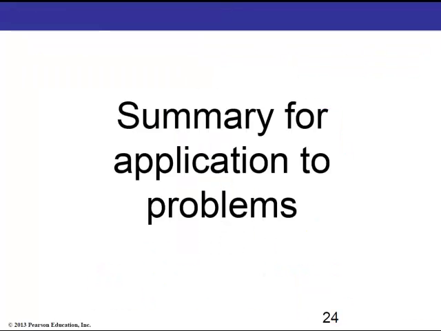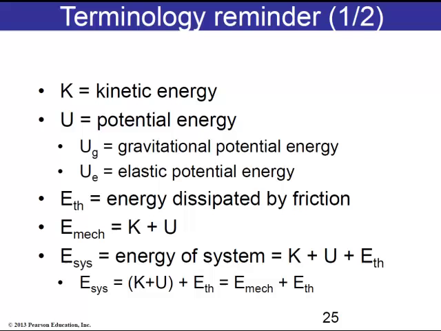Before looking at the applications and especially the problems, as we will see in class, let me go back and review some of the terms that have been used so far. So we've talked about kinetic and potential energies, both gravitational and elastic. We've now introduced the concept of energy dissipated by friction, and that is what this E sub th is referring to. Mechanical energy is a combination of kinetic and potential energy, whether it's gravitational or elastic doesn't make any difference.